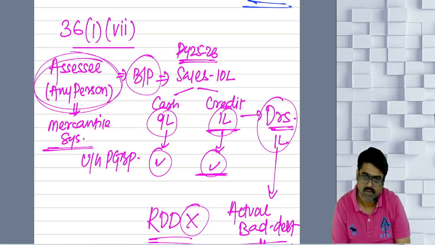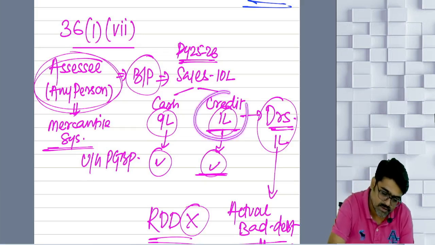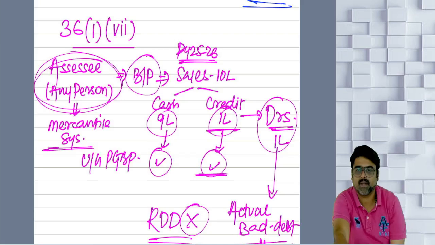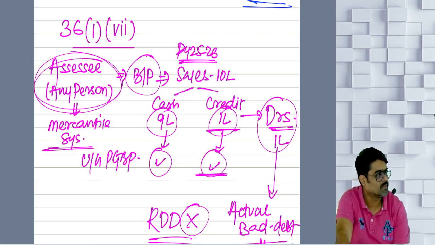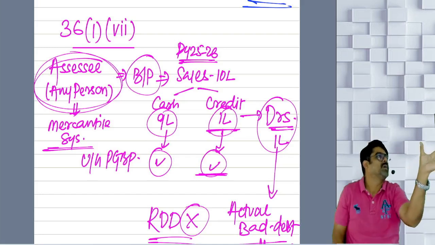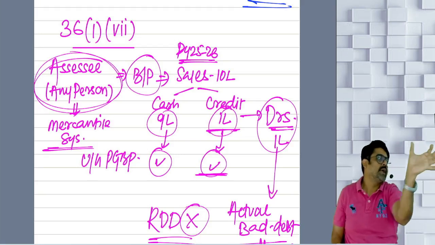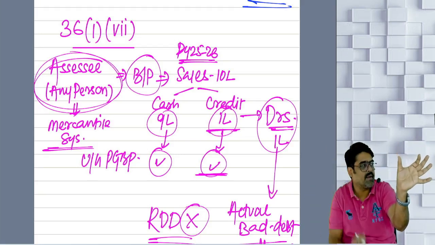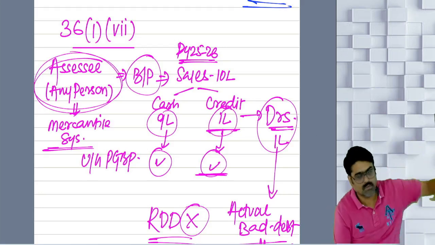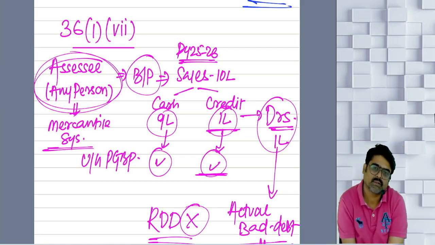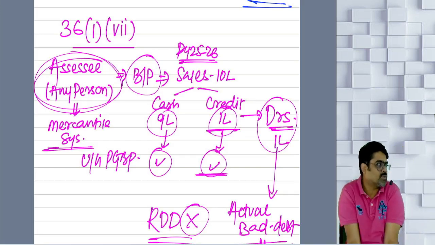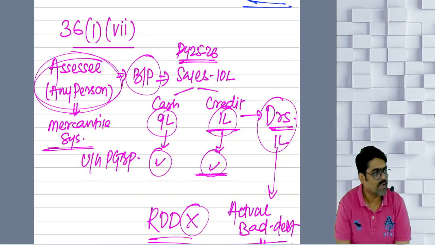Will you remember? Now tell me, how much were your debtors here? Credit sales? 1 lakh. So the debtor was 1 lakh. Full 1 lakh becoming bad debt. So what? 10 lakh is taxed, no? In that 10 lakh PGBP income, 1 lakh business income was your debtors. Are you receiving it or is it becoming bad debt? So out of 10 lakh income, take the deduction of 1 lakh as bad debt. Go. How much should be taxed? Only 9 lakh. Because out of 10 lakh, if 1 lakh is becoming bad debt, 1 lakh should not be taxed. So take the deduction of 1 lakh.